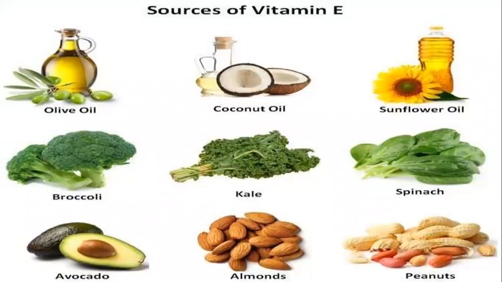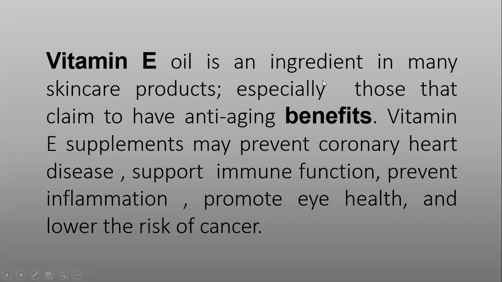Next one is vitamin E. These are the sources of vitamin E: olive oil, coconut, sunflower oil, broccoli, kale, spinach, avocado, almonds, peanuts. These are all examples of vitamin E. Vitamin E is also a fat soluble vitamin, especially for those who claim an anti-aging benefit.